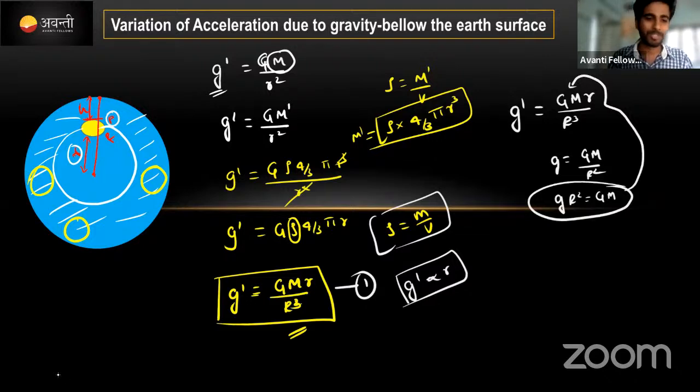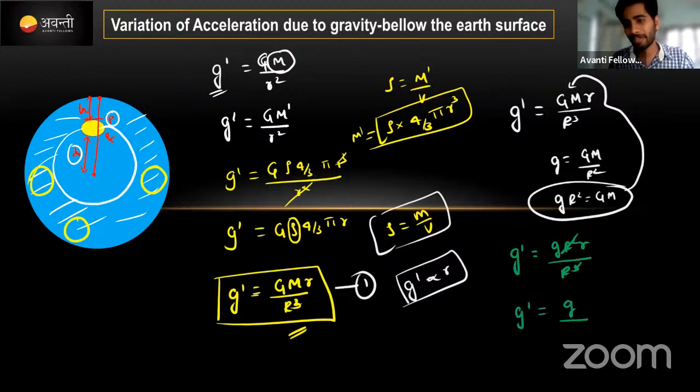If you substitute, the next equation is g dash equal to g R square small r divided by R cube. From R square and R cube, two R's cancel, and the remaining thing will be g dash equal to g by R into r.